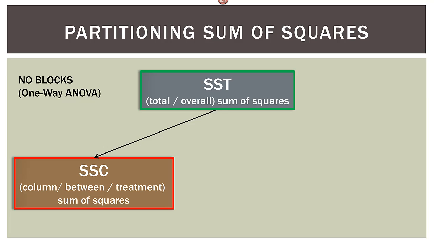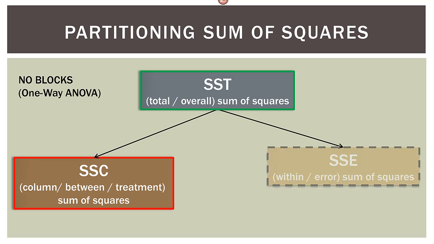That could be attributed to the columns, SSC, sum of squares columns, and whatever wasn't SSC was error, the within sum of squares. So SST is split into SSC, sum of squares columns, and SSE, sum of squares error.